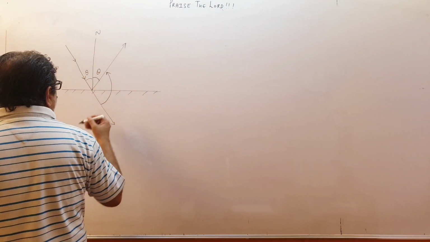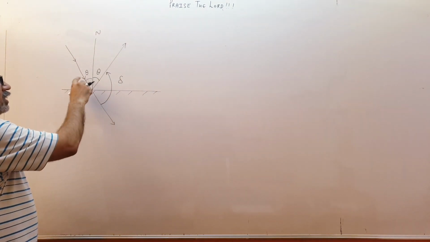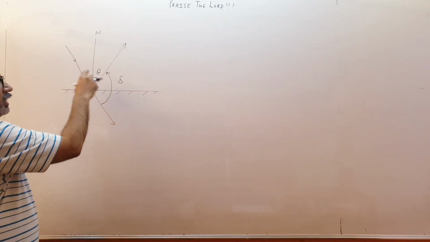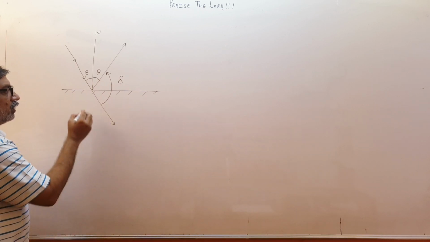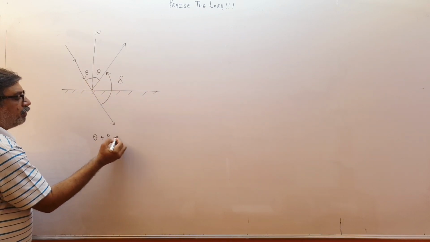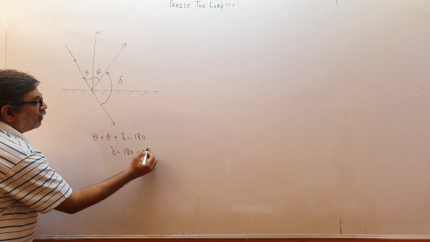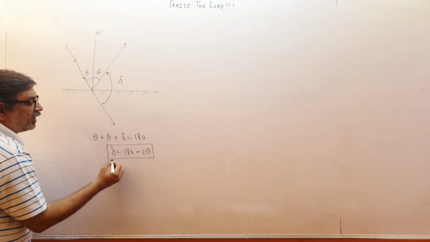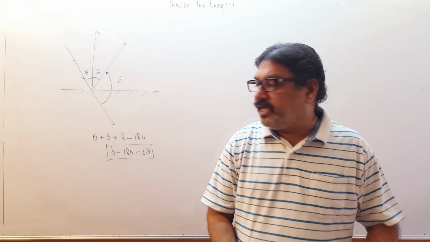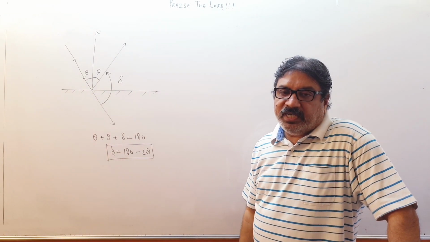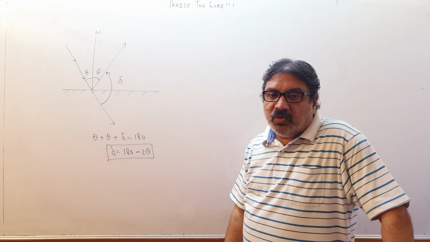Supposing I call angle of deviation by delta. These are all Greek alphabets, that is okay. I know this is a linear pair, one line total linear pair. So theta plus theta plus delta will be 180. So 2 theta plus delta, that will be 180. So delta will be 180 minus 2 theta. So if theta is the angle of incidence, then what is the angle of deviation? It is 180 minus 2 theta. Like this we find the angle of deviation in case of plane mirror. If the angle of incidence is theta, then angle of deviation will be 180 minus 2 theta.